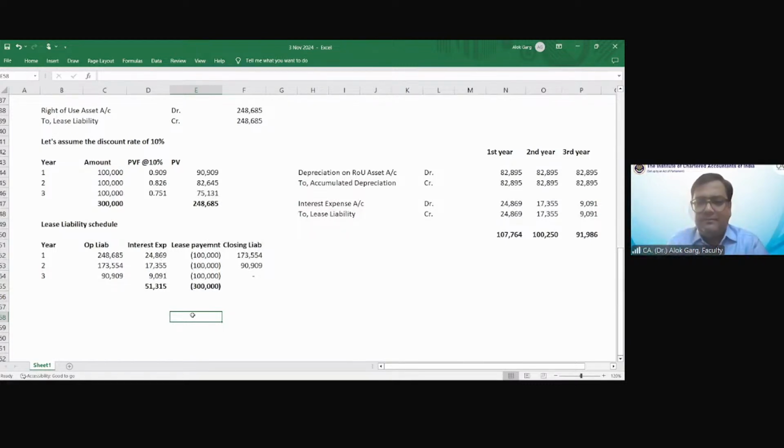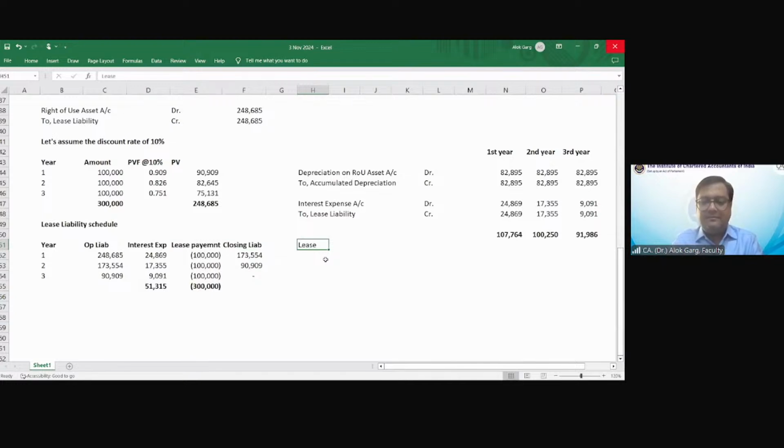Every year the payment will be lease liability to bank 1 lakh, right? So that I will close the interest part. What is the payment entry? Let me make a payment entry also, because every year lease liability will be increasing by the interest cost. So this lease liability has to become 0, right? I have made this accounting entry of this part, right, Pooja? Interest expense. Now I have to make the accounting entry of this part also.